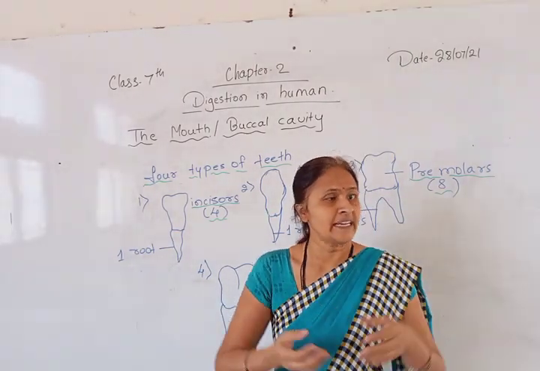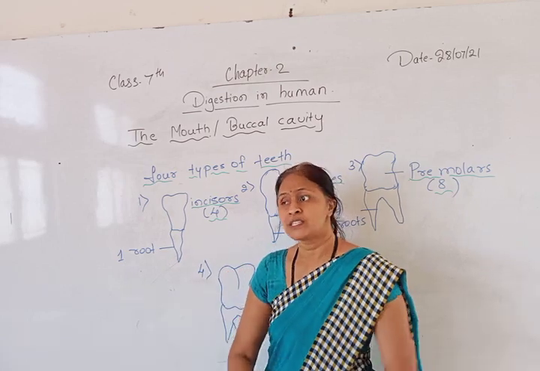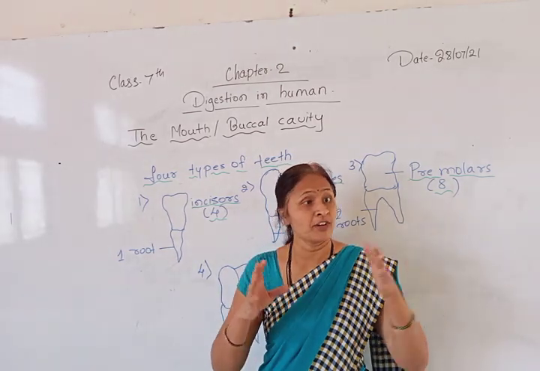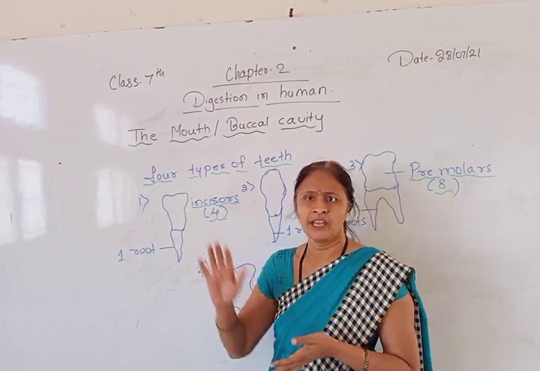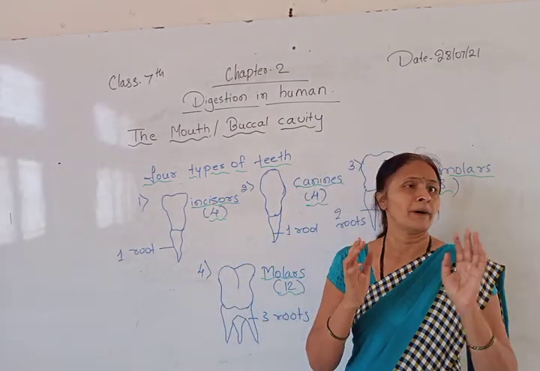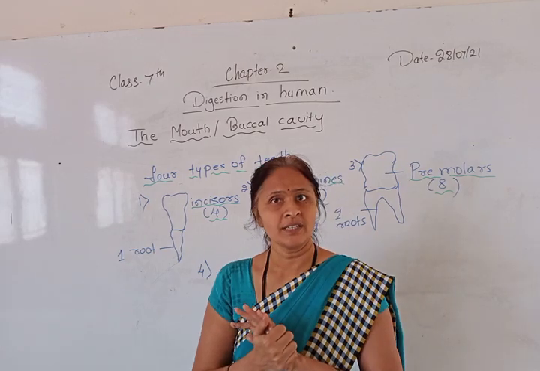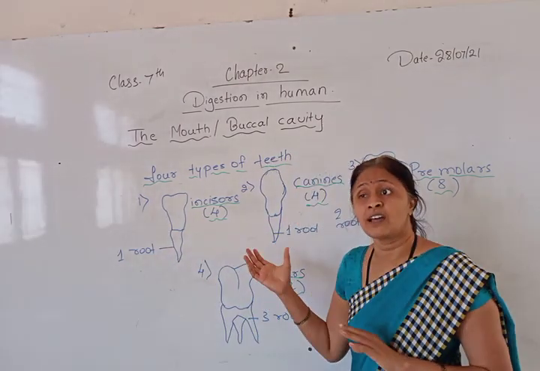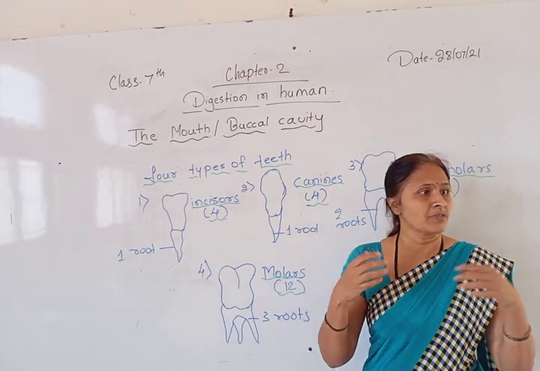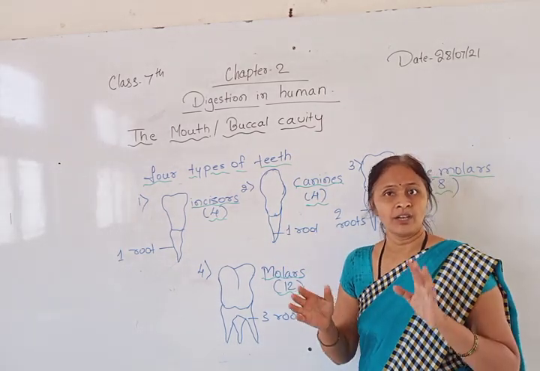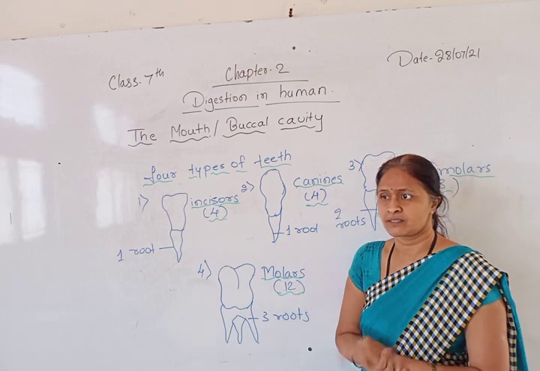Whatever food we eat does not go directly to the stomach. After different processes, when it becomes very soft, only then does it go through the food pipe or esophagus. If the teeth are not there in our mouth, the process will not continue. The solid food will remain as it is.